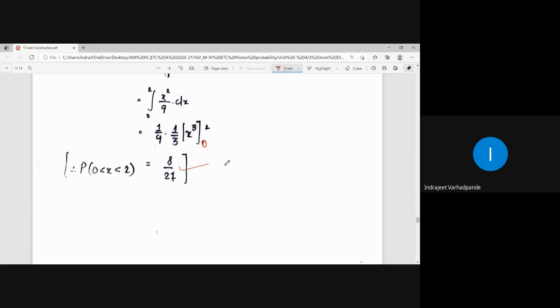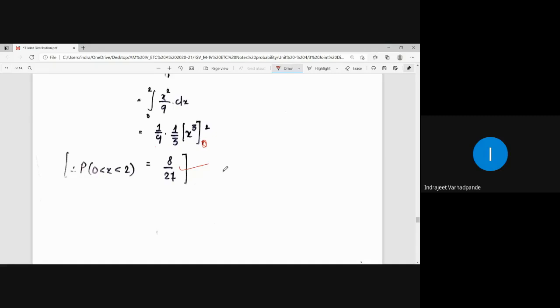How will it be done? Is this point clear? Yes, sir. Yes, sir. Yeah, so integration will be done. पहले आपको density function निकालना है from the distribution function. Calculate the value of c. Once you get the value of c, the density function is defined again in a different manner, and then calculate the respective probabilities that they have asked.